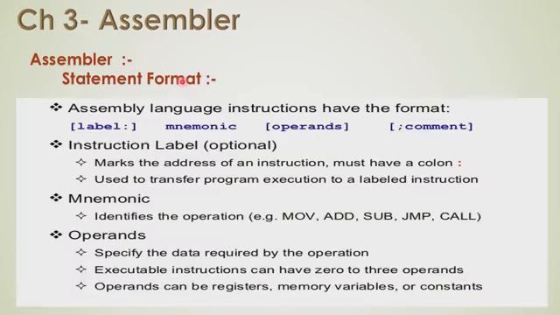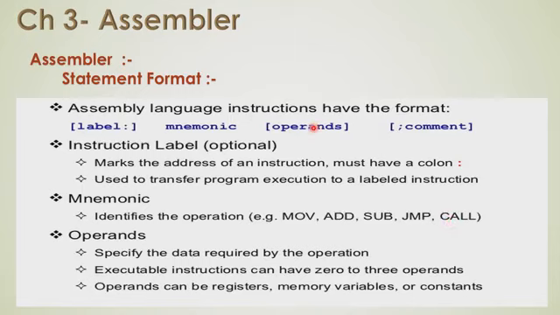So what are the statement formats for the assembler? The statement format is basically divided into 4 different parts, but the label part is an optional part, so we can leave that part out. The mnemonic is what? Your operation, that is move, add, sub, jump, call statements.